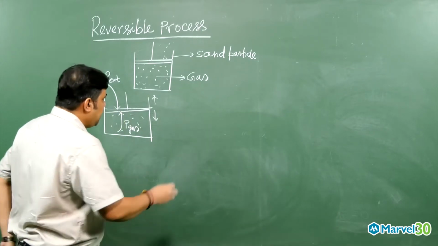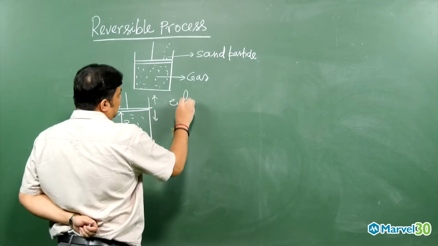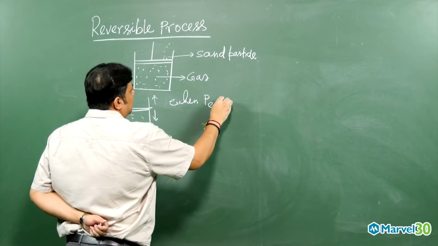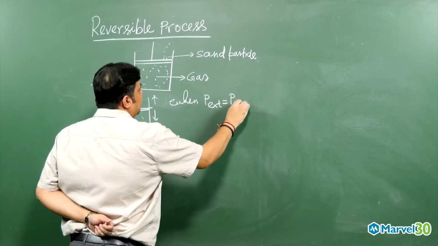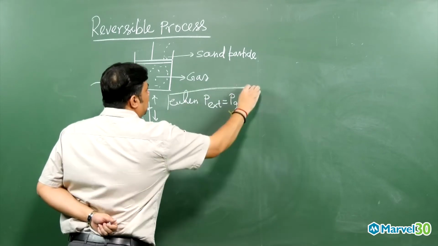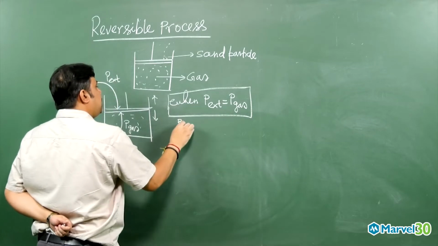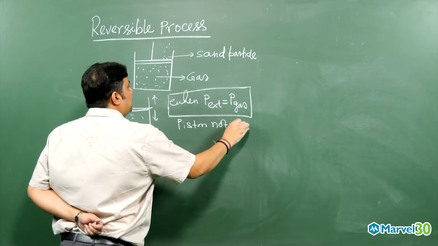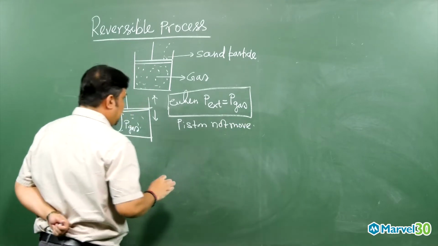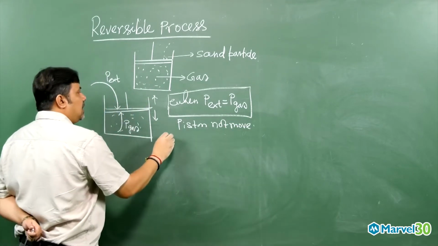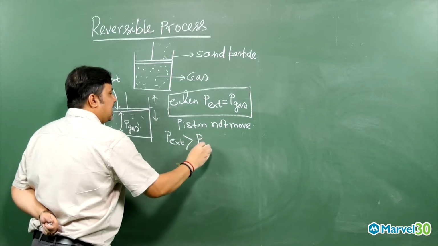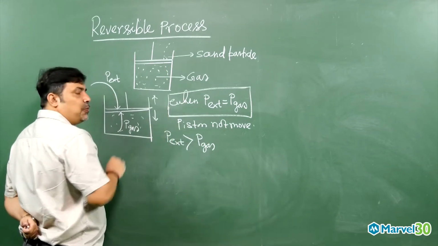Now, when P external is equal to P gas, the piston will not move. But if P external is greater than P gas, then the piston will move downward.